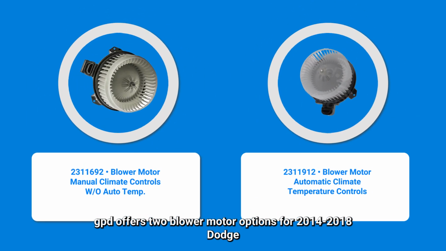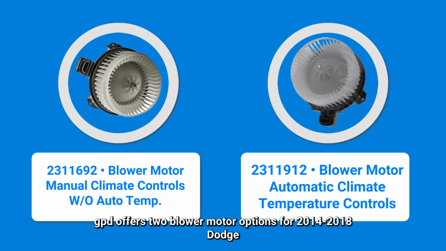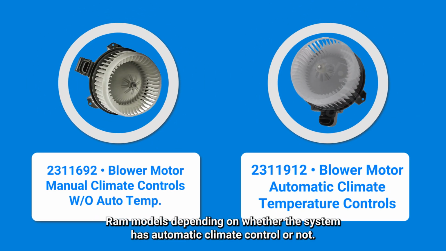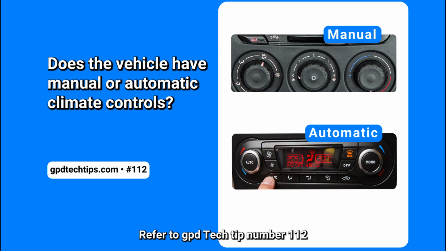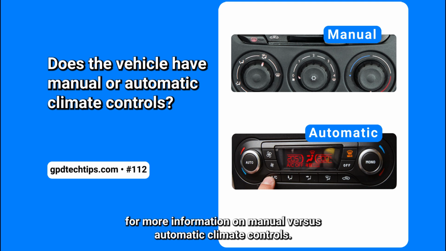GPD offers two blower motor options for 2014 to 2018 Dodge Ram models depending on whether the system has automatic temp climate control or not. Refer to GPD Tech Tip number 112 for more information on manual versus automatic climate controls.